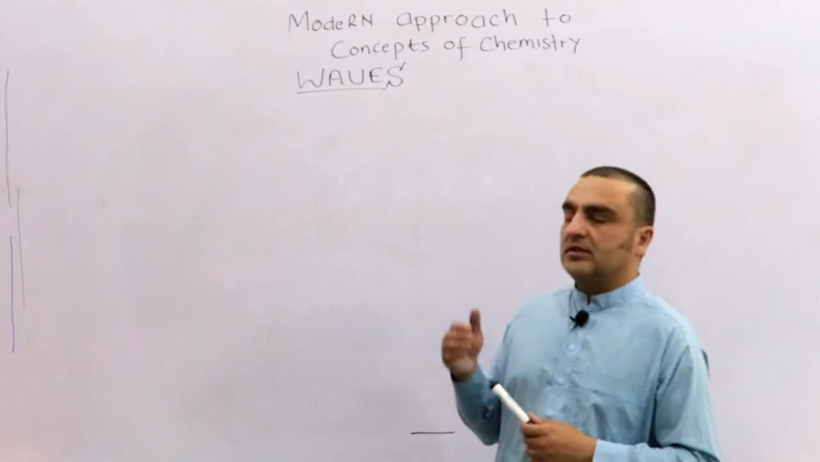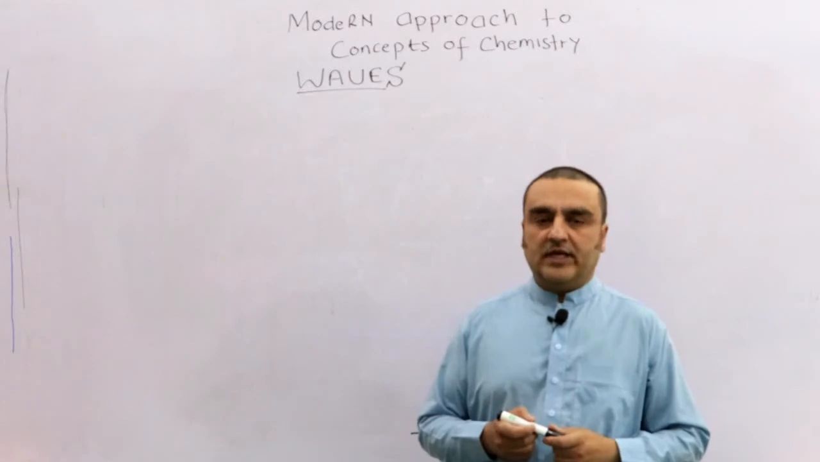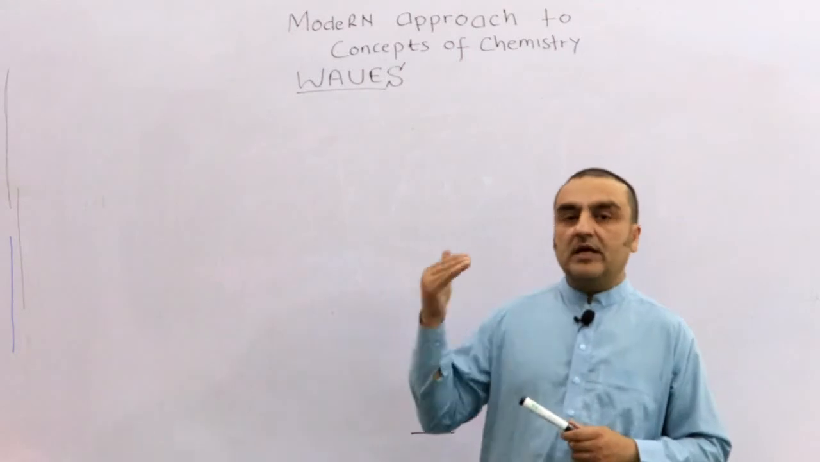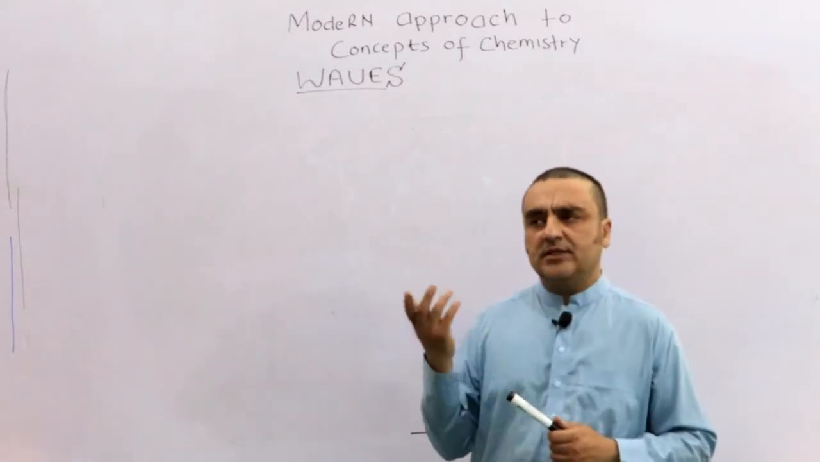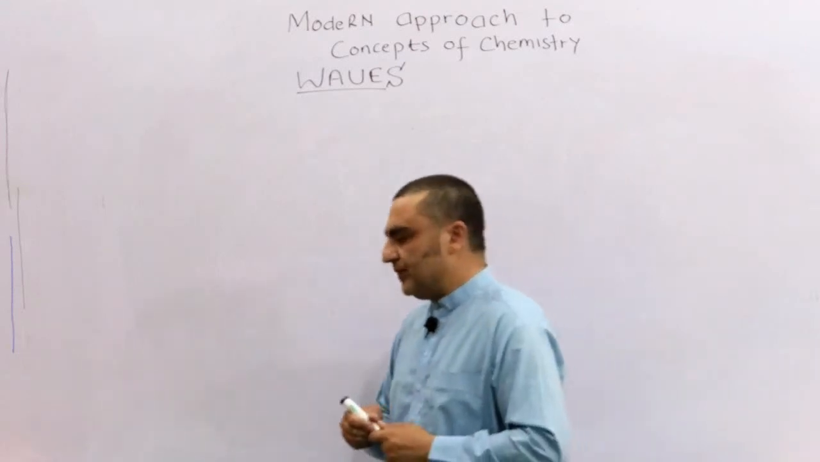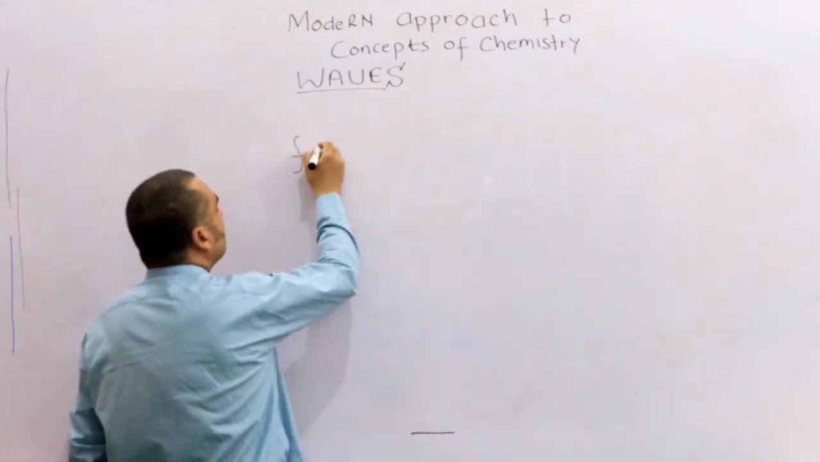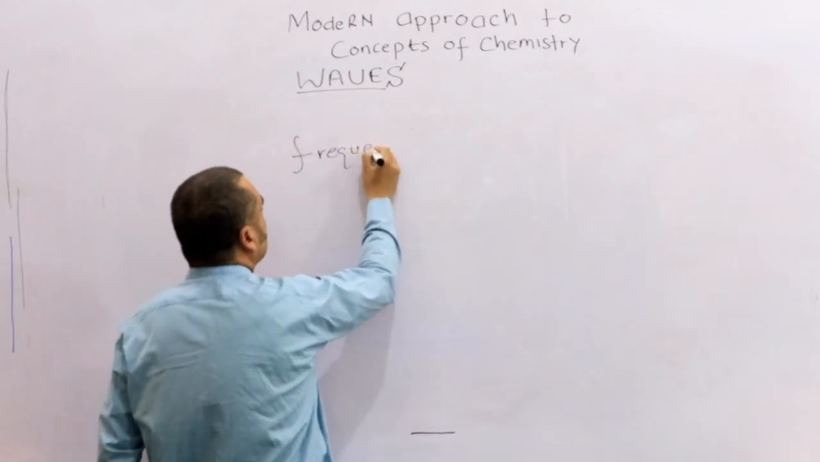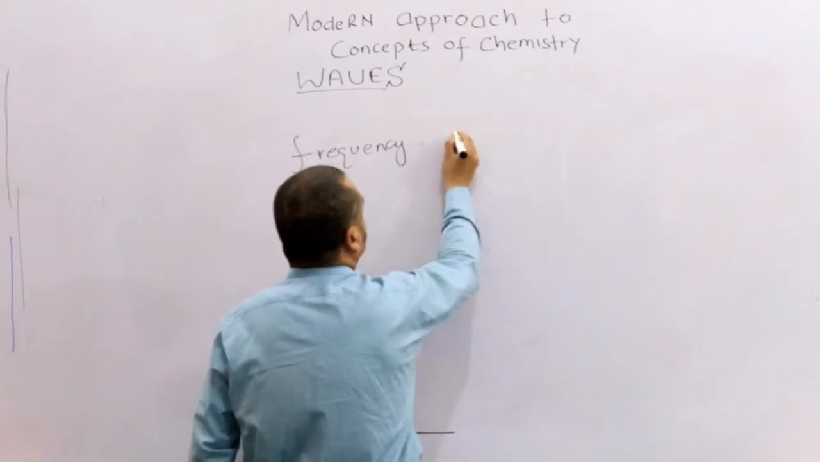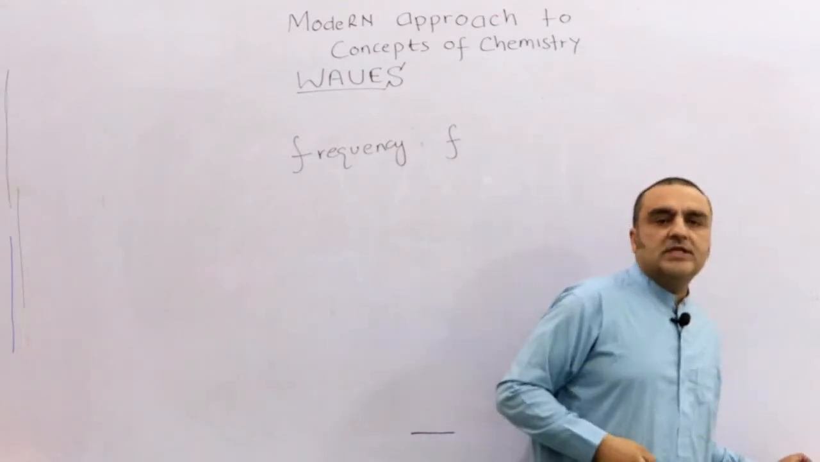Okay, so there are some other parameters of the waves. They are also called the frequency, the period, and the wave number. Okay, so we need to also explain them. So first let's start and explain the frequency. Frequency is denoted by the symbol F. Okay, what actually is the frequency?